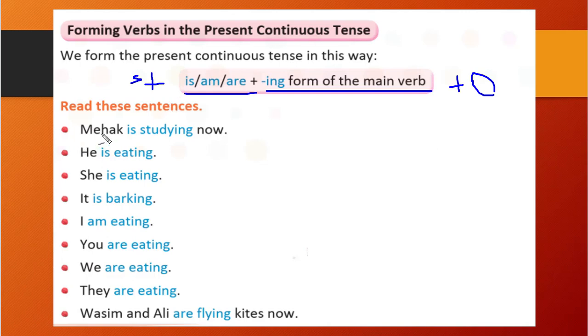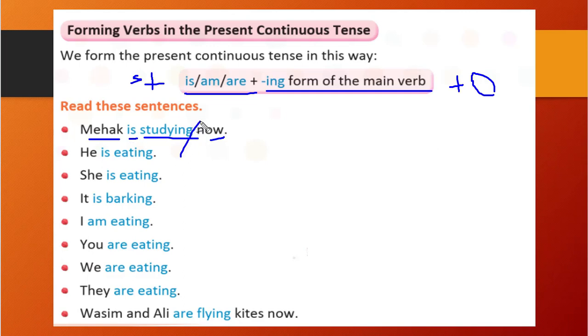You see here, Mahek is our subject, correct? Then is, then the verb with ing, studying. An object is not there, so we have written only this. Mahek is studying. So what is Mahek doing? Mahek is studying, right?